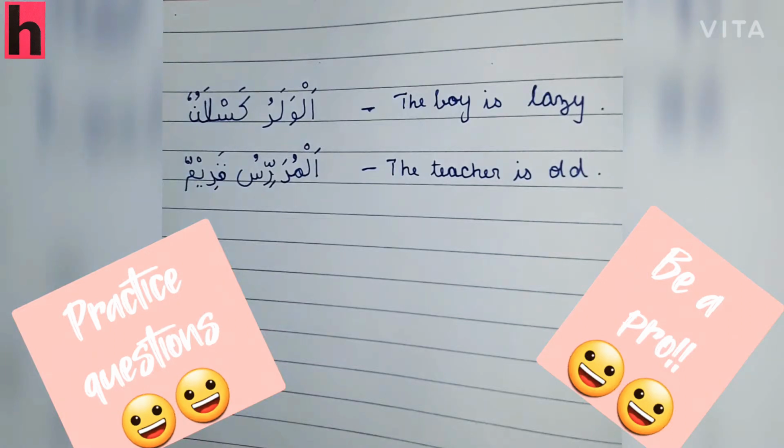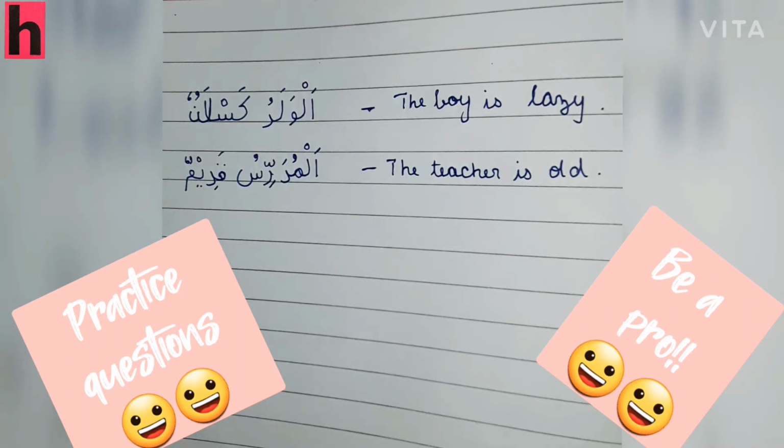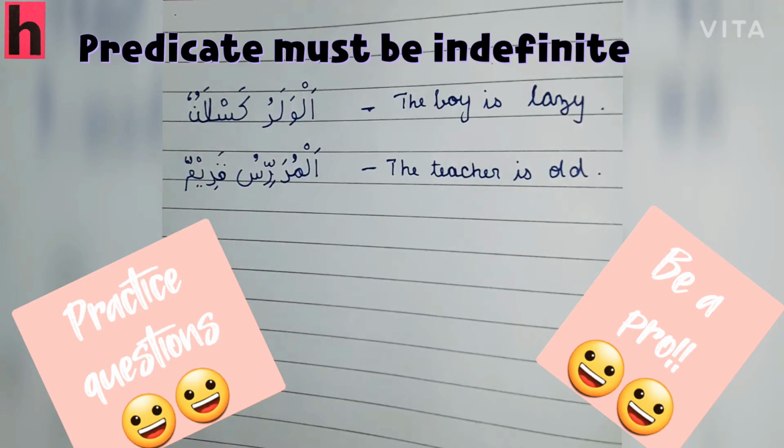I have given you two examples here. The first example, al-waladu kaslanun. The boy is lazy. So, al-waladu is in the definite form because in Arabic the subject must be definite. And secondly, coming on to the predicate, kaslanun talks about the noun. So, it is the predicate and it is indefinite.